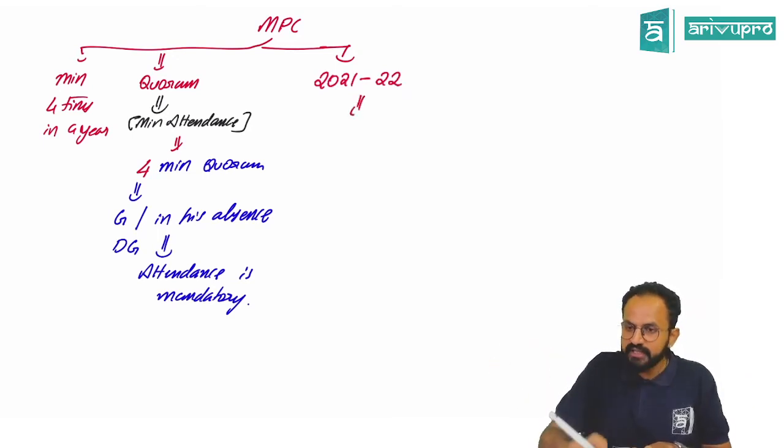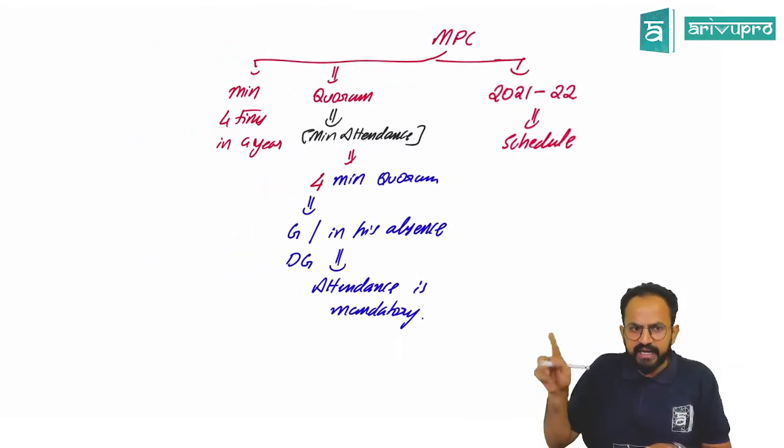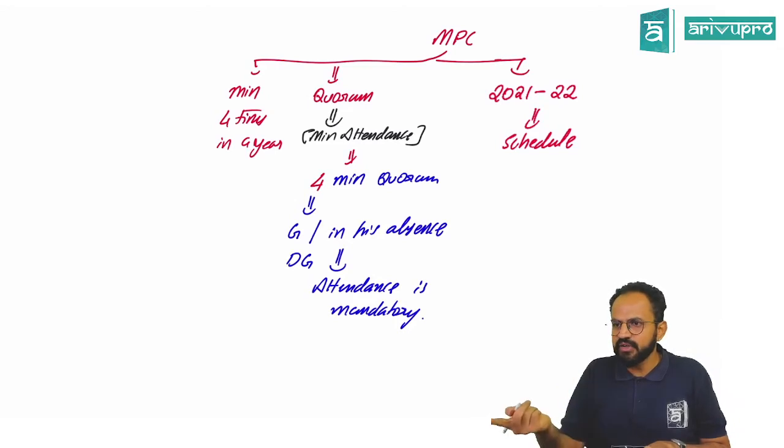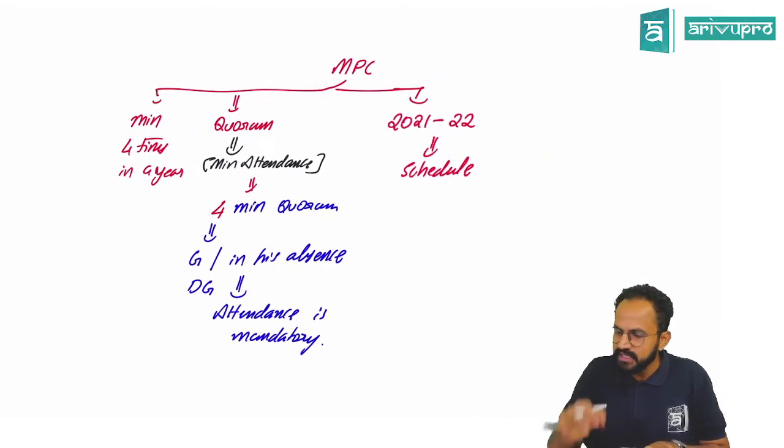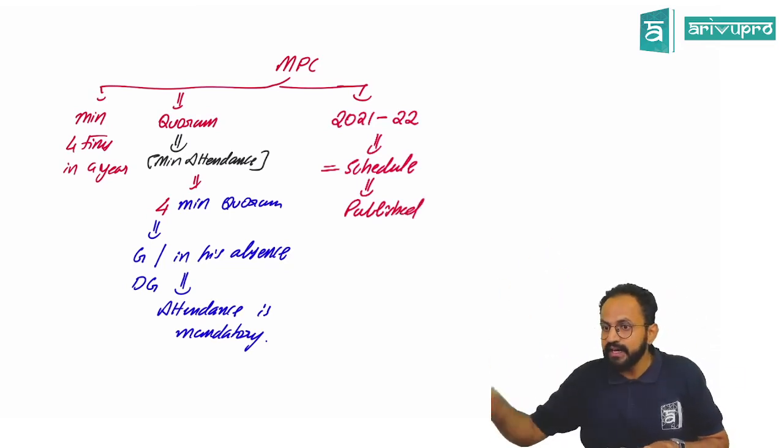21-22, what are the meeting dates? The schedule of all the meetings. Minimum should be 4, no? And in addition to that, if you want any addition also, you can have more also. No restriction, but it should not be less. Sir, all the dates schedule it must be published in advance for the entire year.